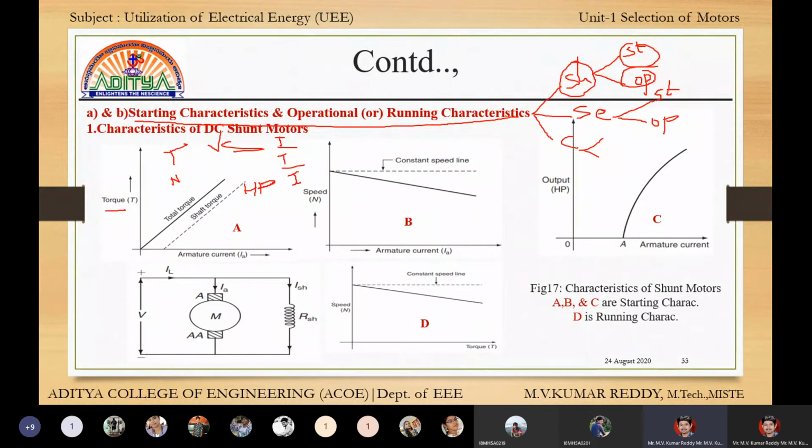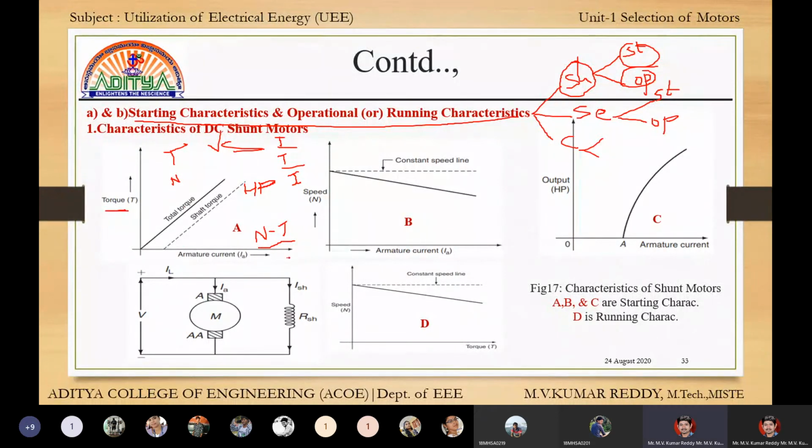What is the operational characteristics? Operational characteristics is speed versus torque, or torque versus speed, the torque characteristics. Generally, we talk about it as the speed torque characteristics.